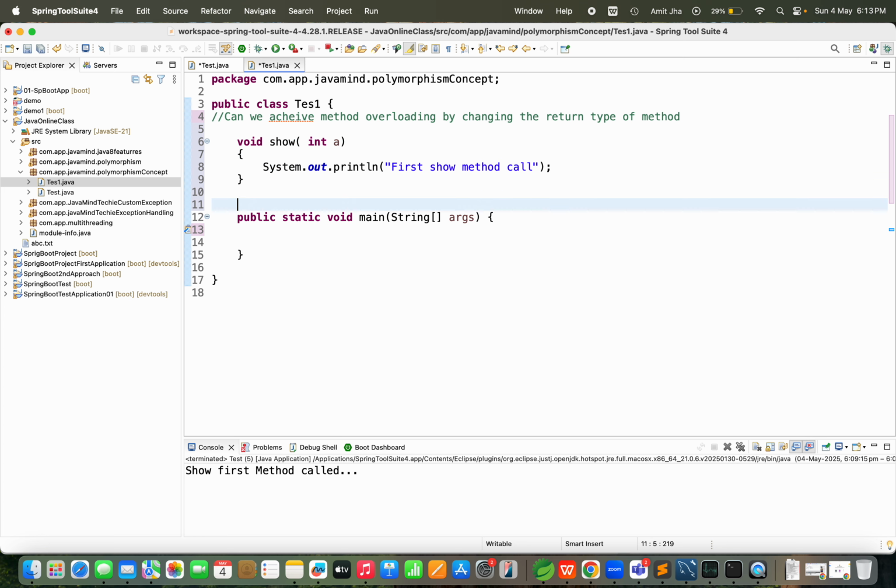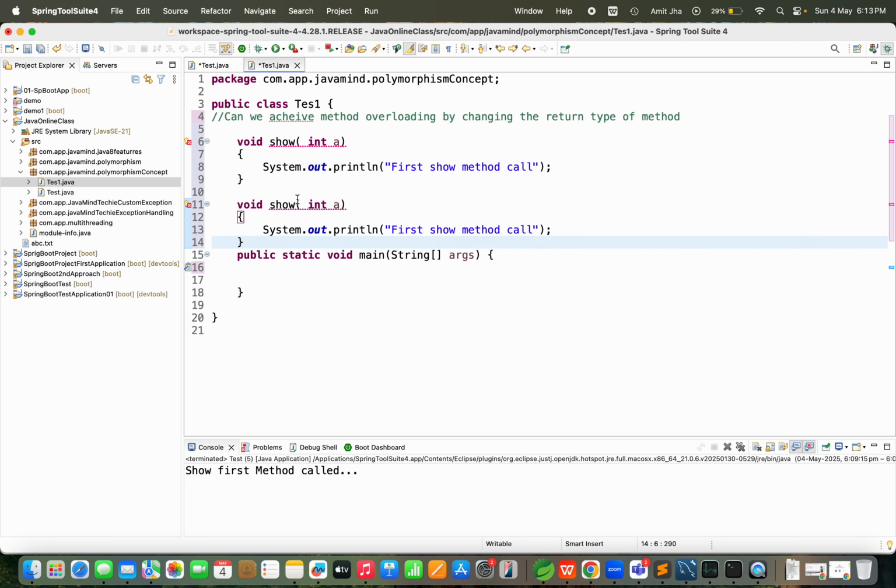One more method. This time, the second show method call. Our main motto is: can we achieve method overloading by changing the return type of a method? Suppose I change the return type to String.